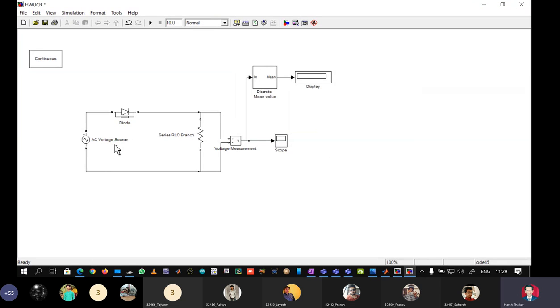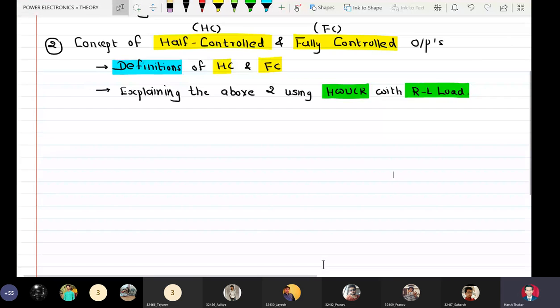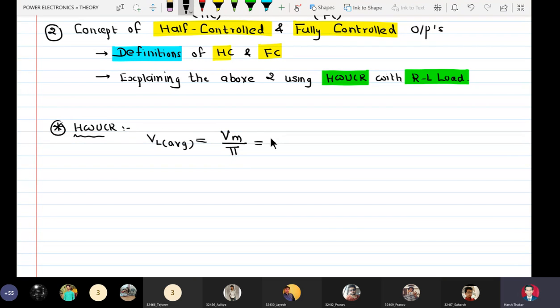And students, now the input is a 230 volt RMS and it's a half wave rectifier. So we know that for a half wave rectifier system, VLAVG is simply equal to Vm upon pi.